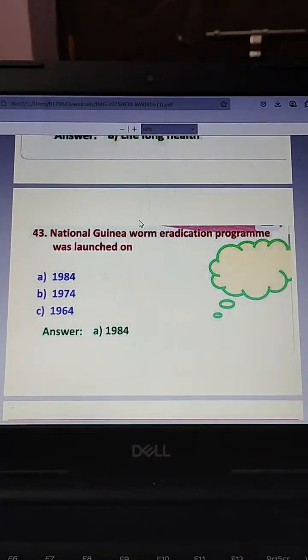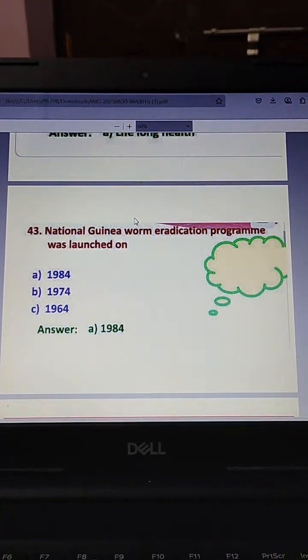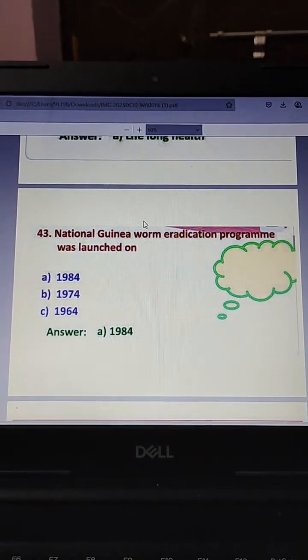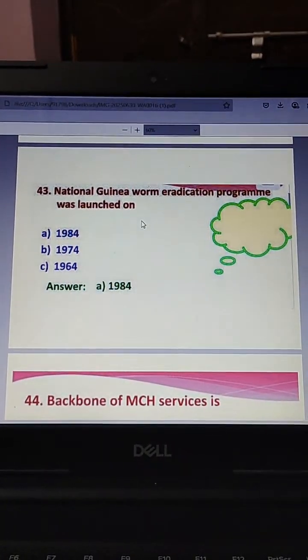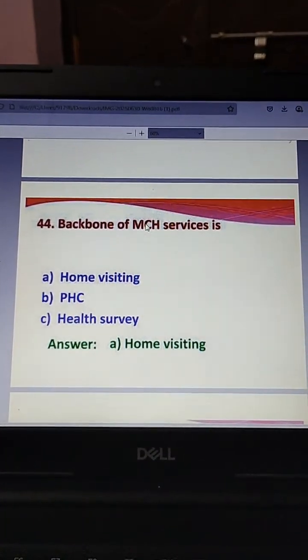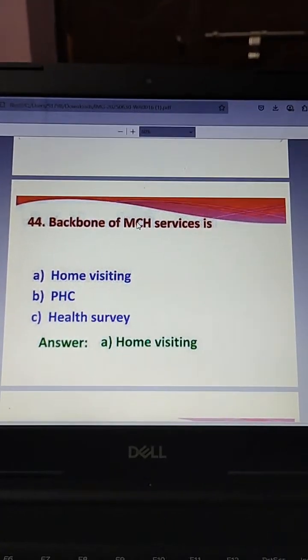The next, National Guinea Worm Eradication Program was launched on: 1984, 1974, 1964. The answer is 1984.